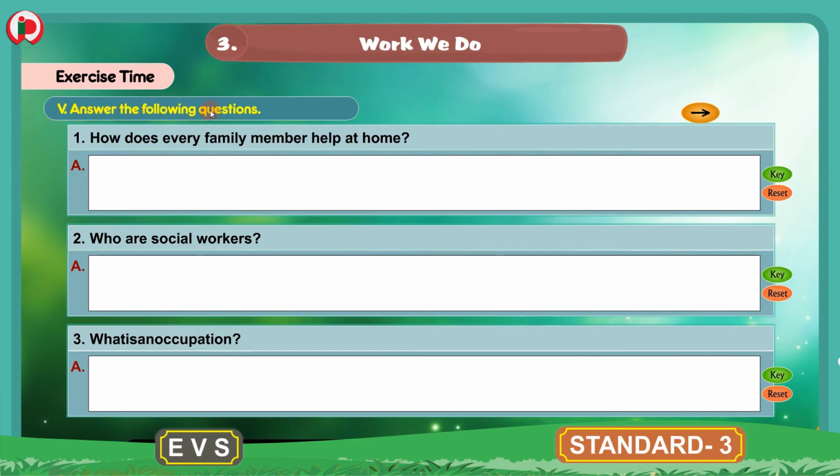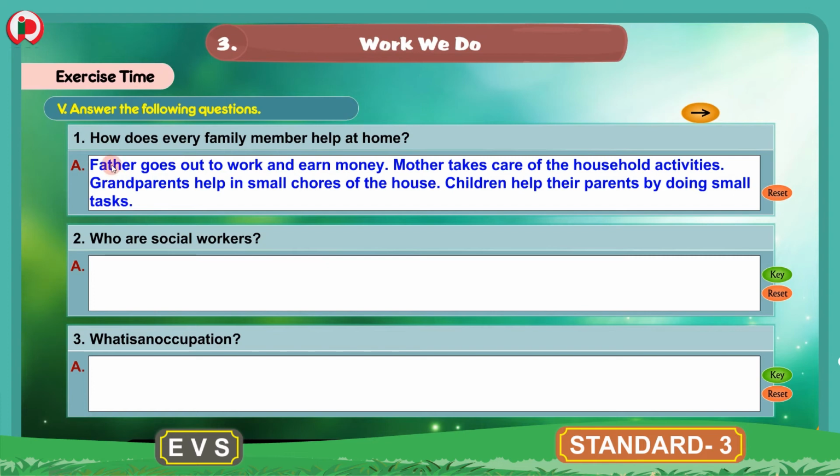Answer the following questions. Children, here we have a few questions. We have to write the answer for these questions. First question is, how does every family member help at home? The answer for this is, father goes out to work and earn money.